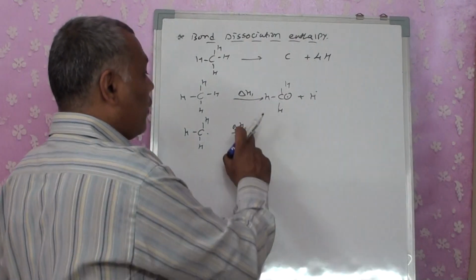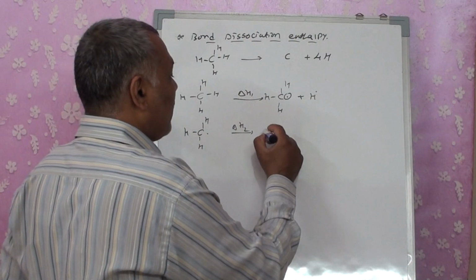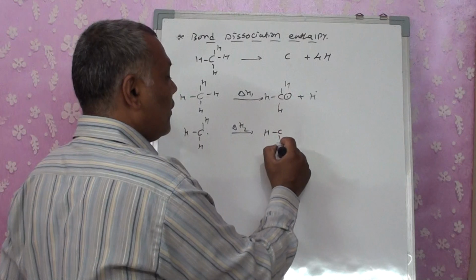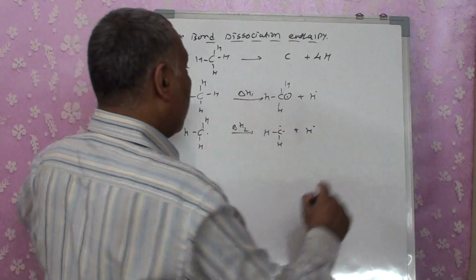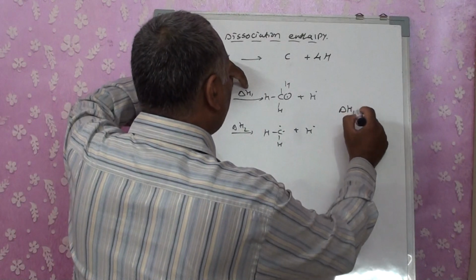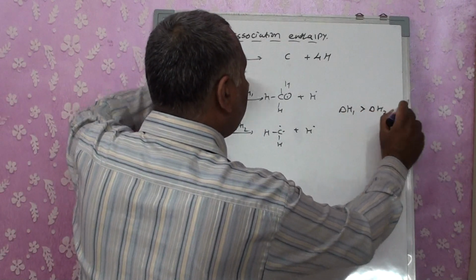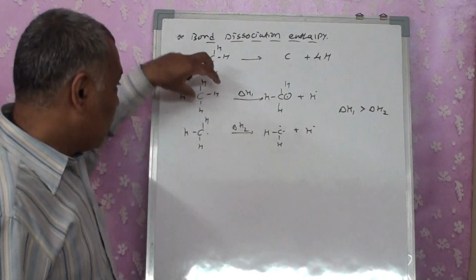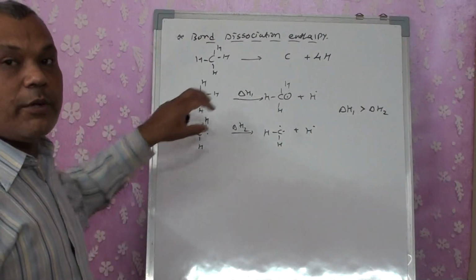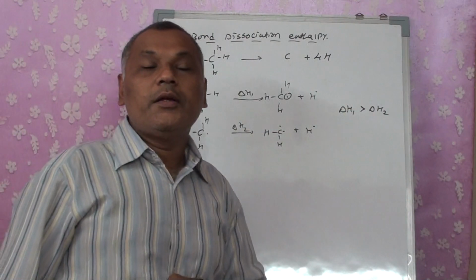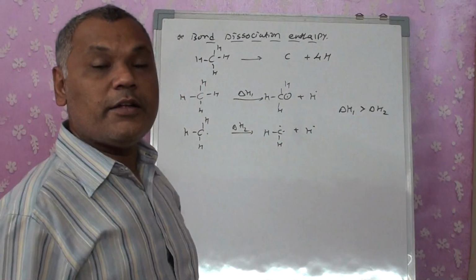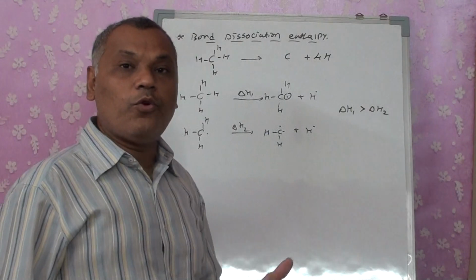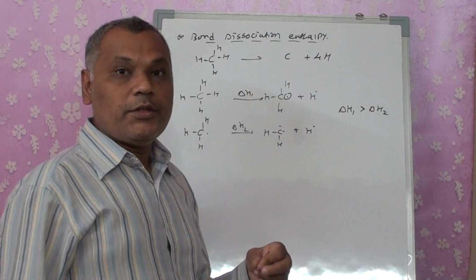So the energy required for this will be different. Here we can say that delta H1 will be greater than delta H2, because it was a stable molecule. From the stable molecule it is converted into CH3, which becomes unstable, and from CH3 the energy required to break one more bond has to be changed, right?